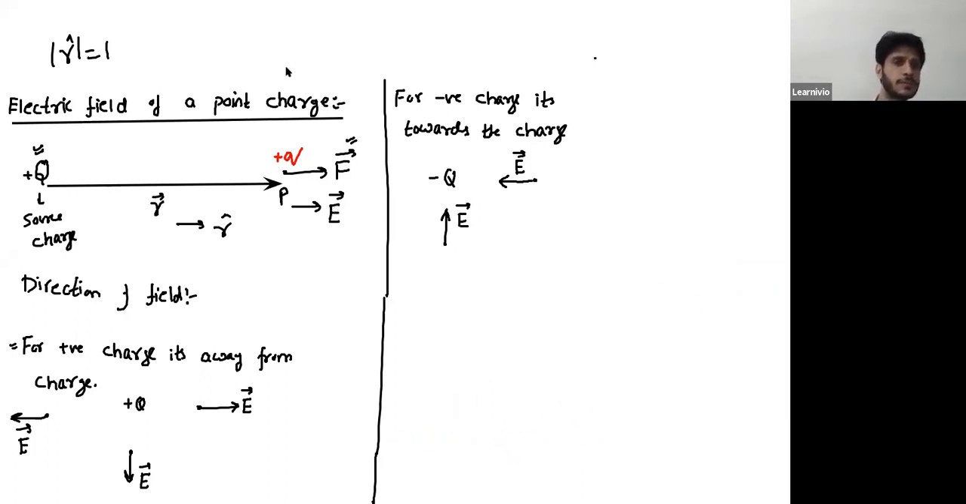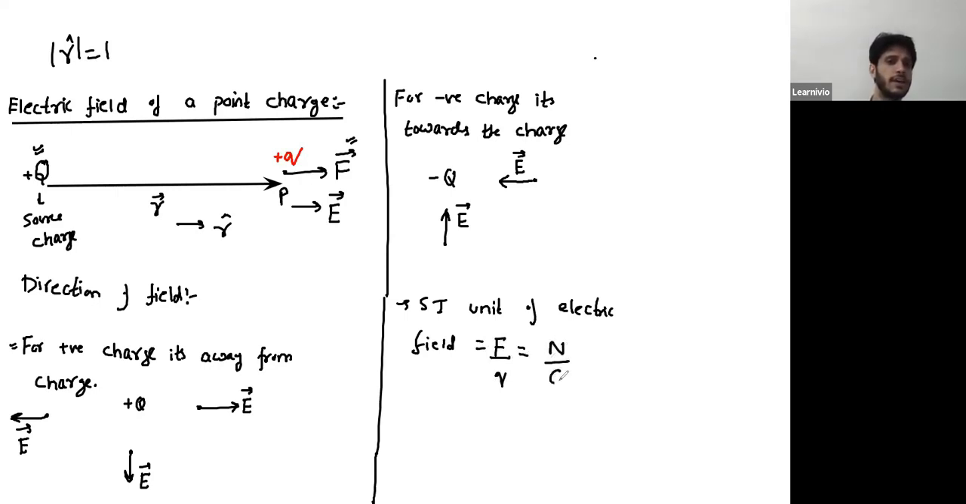What is the SI unit of electric field? Yes, Newton per Coulomb. Electric field is force divided by charge, so the unit is Newton divided by Coulomb. There is one more unit of electric field, which is volt per meter. This unit of volt per meter we will discuss in the next chapter.